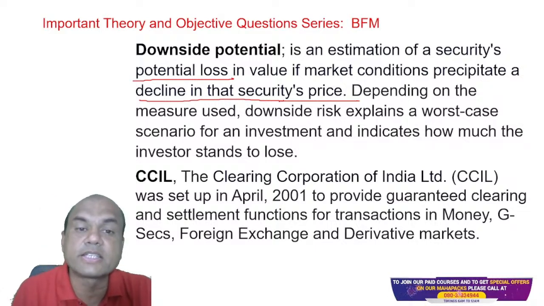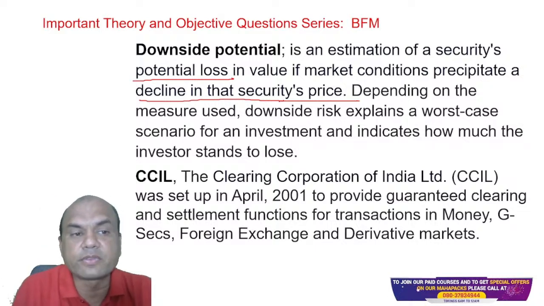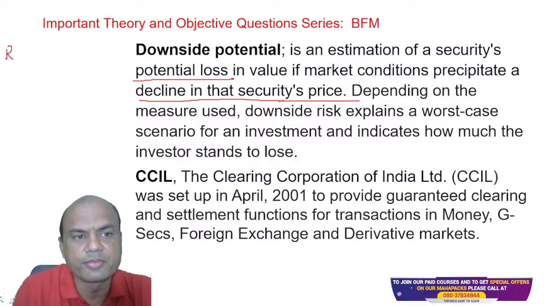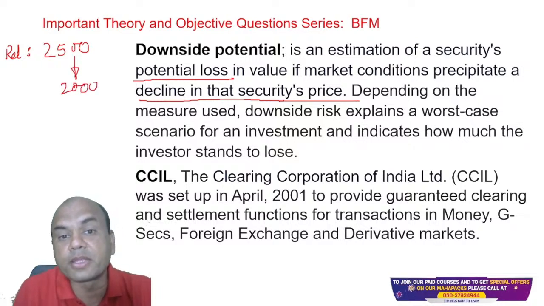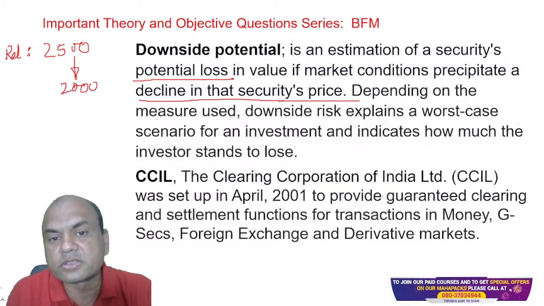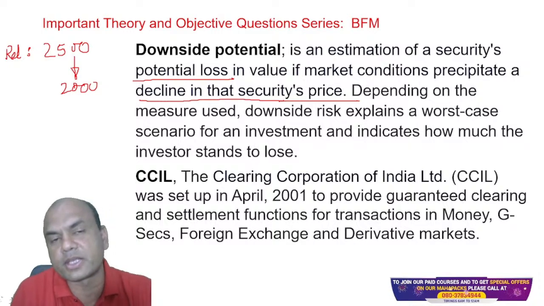Let me take Reliance share. If I bought it at 2500 and tomorrow the price of Reliance goes down to, let's say, 2000, this is the downside potential. Security's potential loss due to the decline in the security's price.